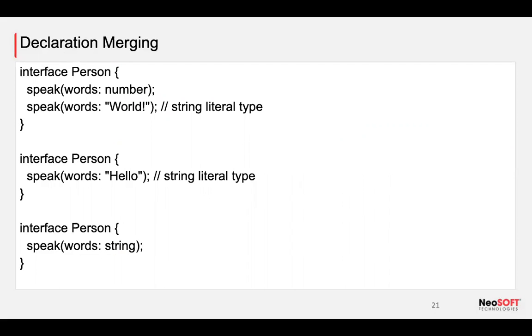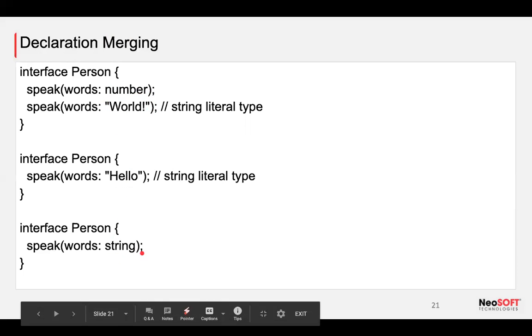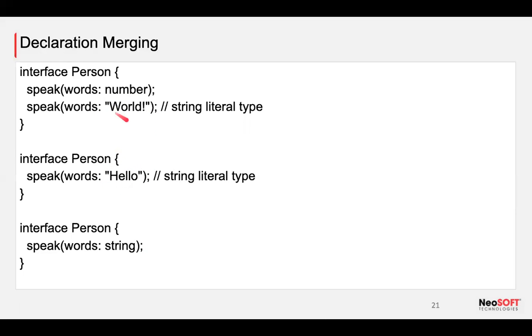Okay, now I have a twist. The twist is, hope you see a string literal over here. There is a number, it's a type. There is a string, it's a type. Here I added a hello type and a world type. What do you mean by that, guys? Any answer you want to contribute?